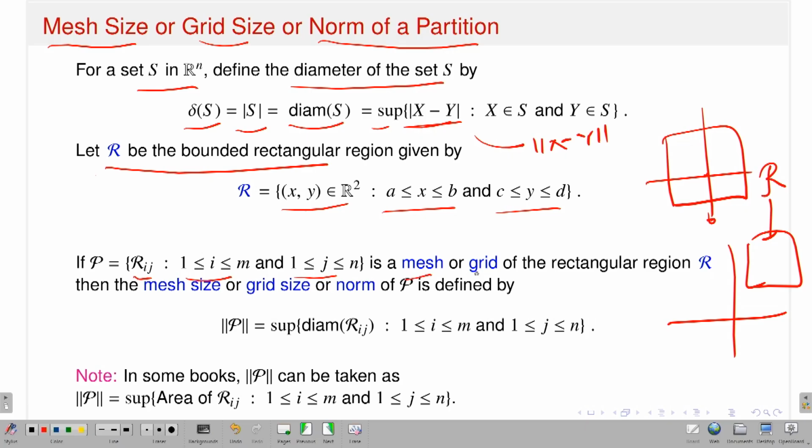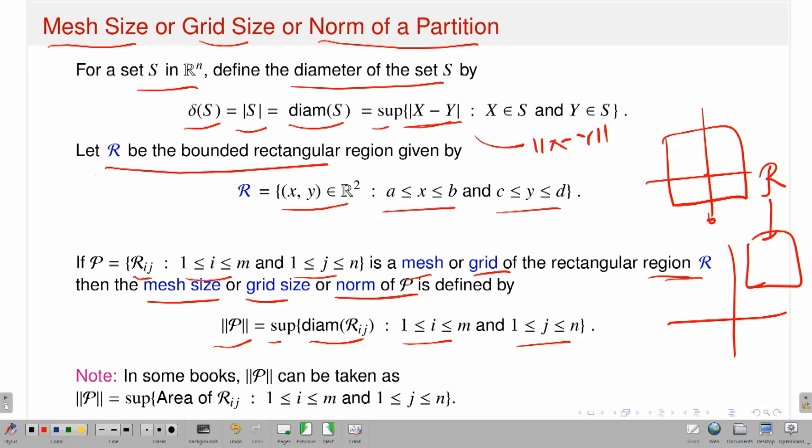So if P is a mesh or grid of a rectangular region R, then how can I define the mesh size, grid size, or norm of the partition? The notation is norm of P, which is nothing but the supremum of the diameters of the Rij. Now Rij is a smaller rectangle, right? It is [xi minus 1, xi] cross [yj minus 1, yj], a small rectangle sitting inside the big bounded rectangle. So the diameter will exist, where i is running from 1 up to n and j is running from 1 up to n, and you have to take the supremum. The diameter is a finite number, so the supremum will always exist. Okay. So that I denote as the norm of the partition.